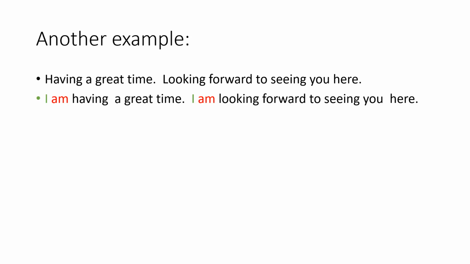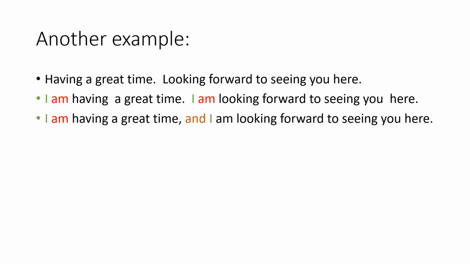Okay, so now we're fixing it by adding I am in both sentences. So it would read like, I am having a great time, period. I am looking forward to seeing you here, period. And now let's try the other way when we're combining the two sentences. I'm having a great time, comma, and I'm looking forward to seeing you here.